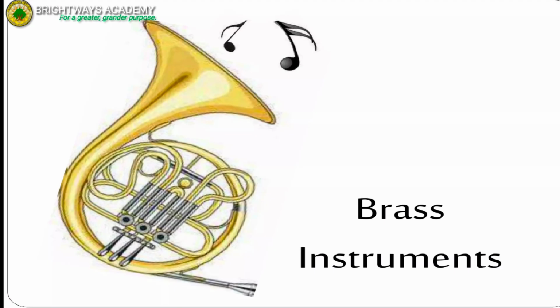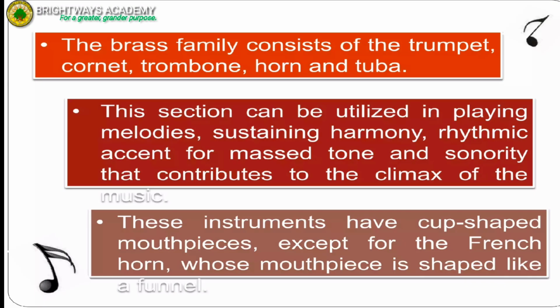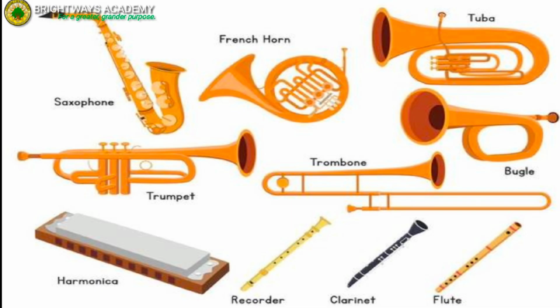Next, brass instruments. The brass family consists of the trumpet, cornet, trombone, horn, and tuba. This section can be utilized in playing melodies, sustaining harmony, and providing rhythmic accent, mass, tone, and sonority that contribute to the climax of the music. These instruments have cup-shaped mouthpieces except for the French horn, whose mouthpiece is shaped like a funnel. These are the examples of brass instruments: French horn, tuba, bugle, trombone, and others.